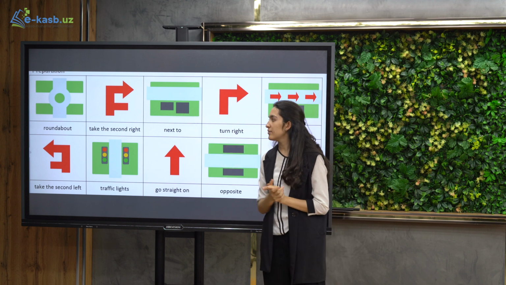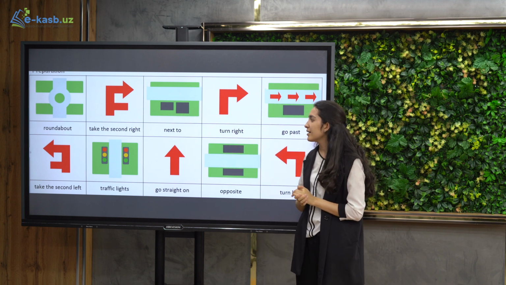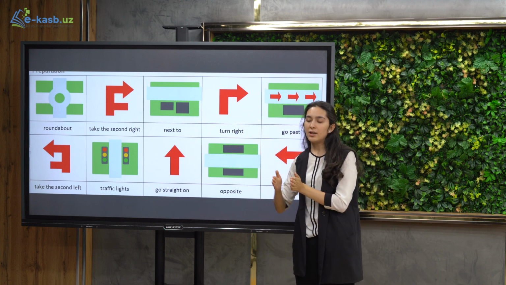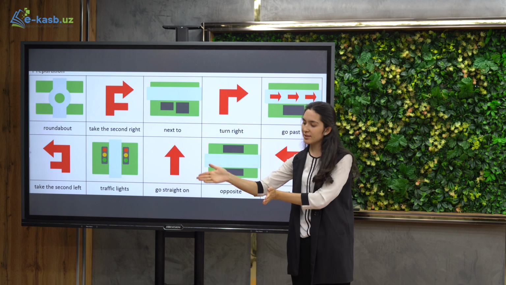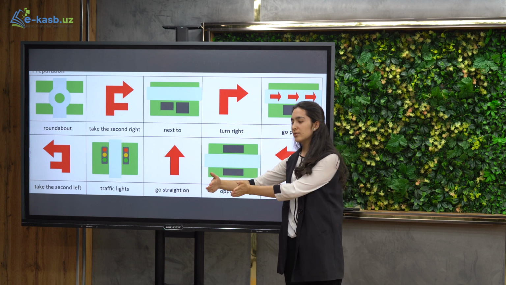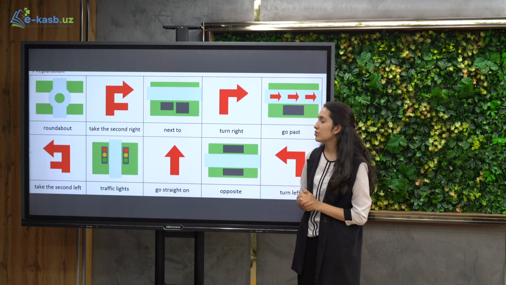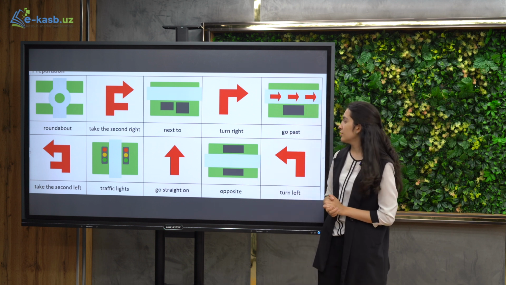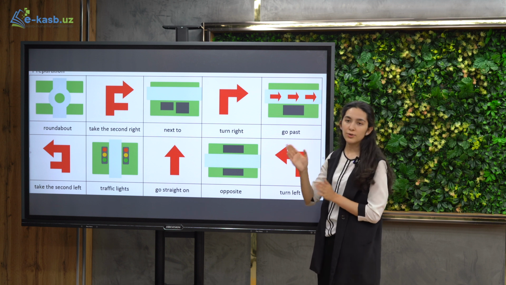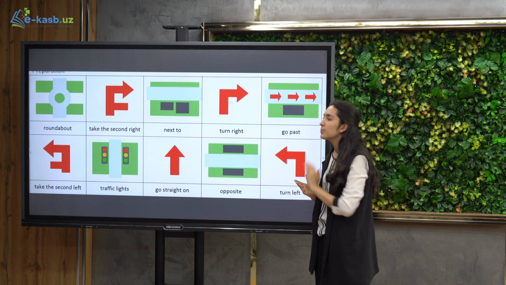So roundabout, we said take the second right. Take the second right, it means pass first and then second right. So this is one road, and then you take the second right. Next to, it means yonida. Turn right, unga qayling. Go past. Go past, it means yonidan o'tib keting.